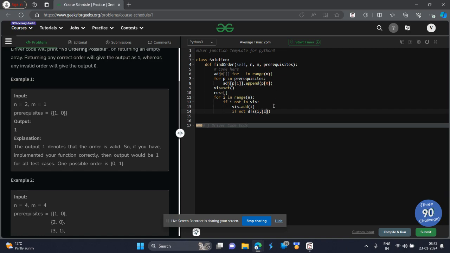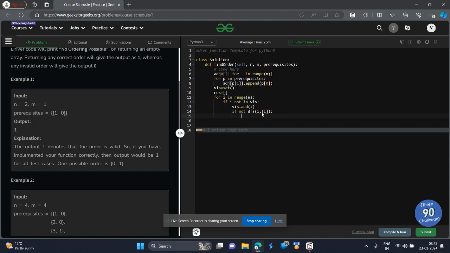Now you may be wondering what I am passing in the DFS function. In the DFS function, I am passing two things. First, i is the current course which we need to check the feasibility of. And second parameter over here is path, the path of all such courses, because currently it is i, but as we progress in our DFS, when we formulate this DFS function in our code further, we will change the path, append to the path.